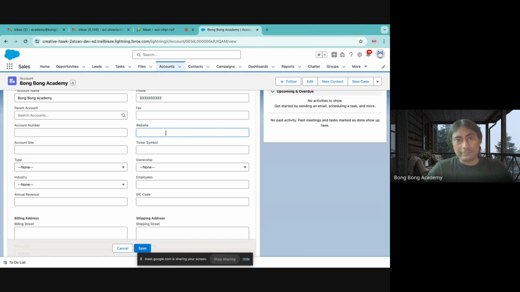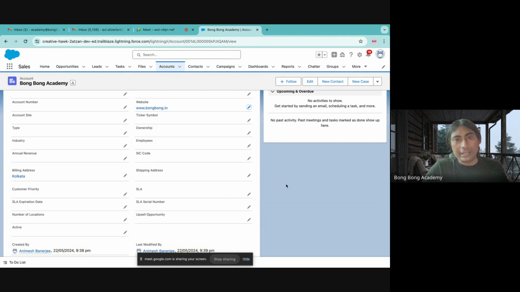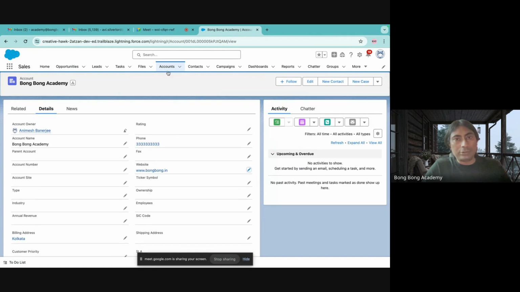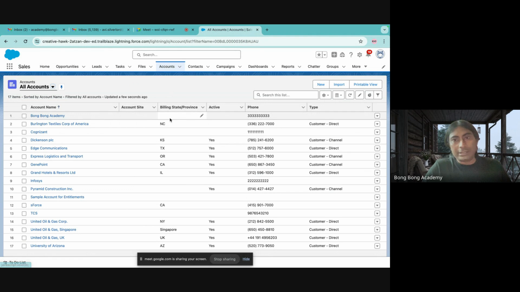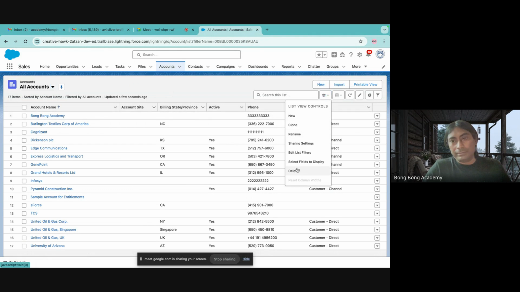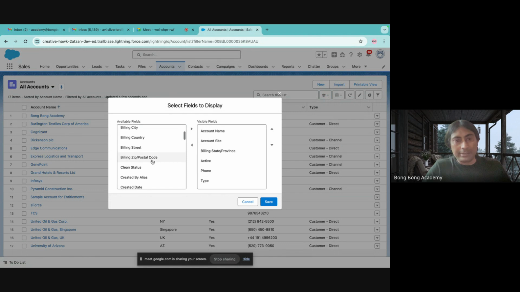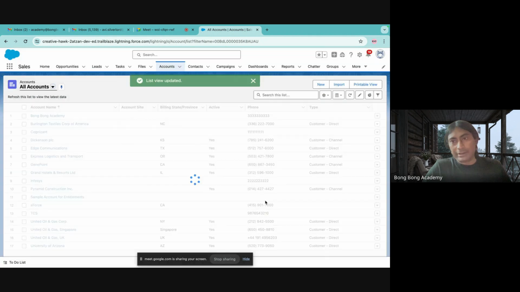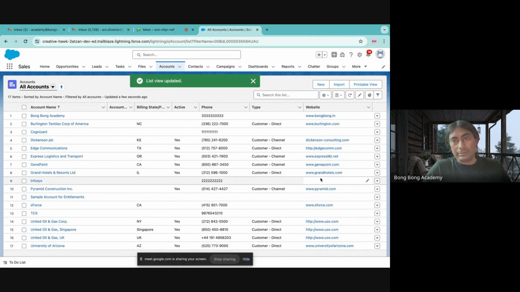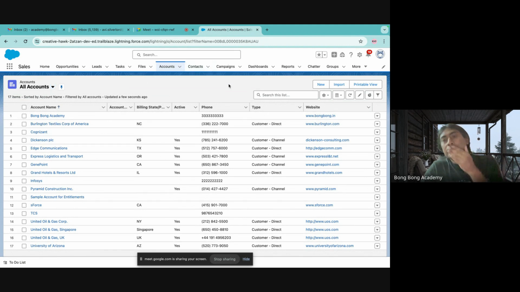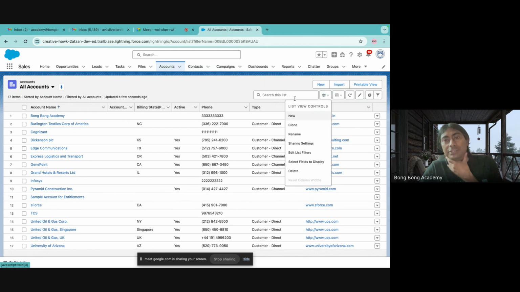I can see www.bongbong.in. I don't need to use this edit button. I can directly change it inline also, right? But actually it all changes here. So if I now bring the website and save it, now you see bongbong.in is also shown. So this is how we change this view.